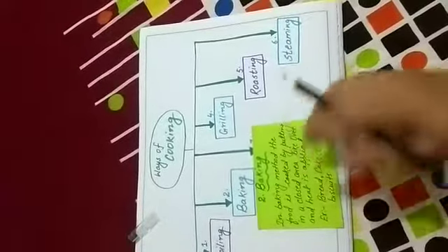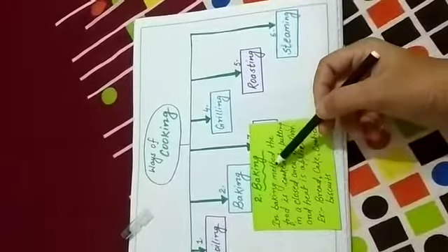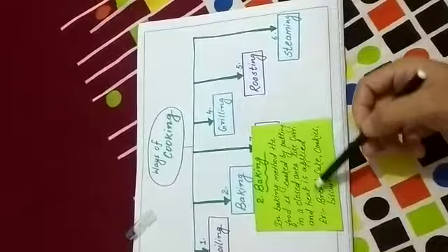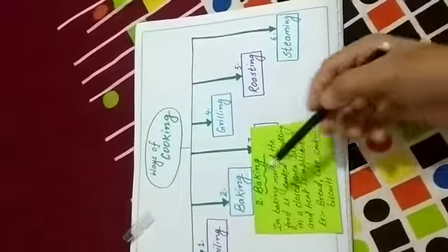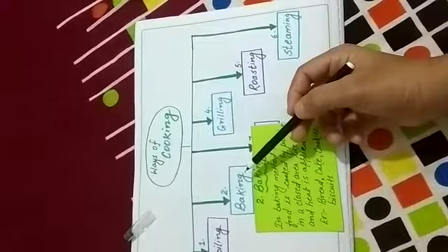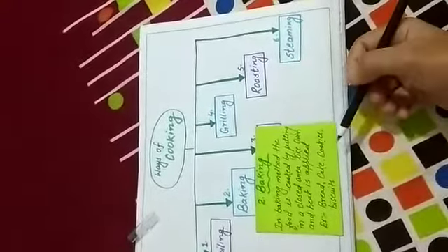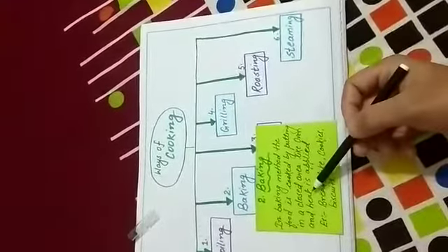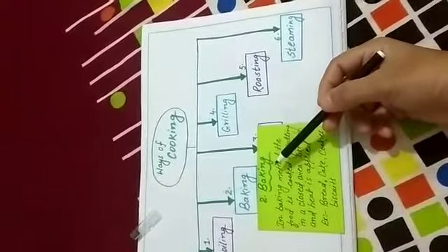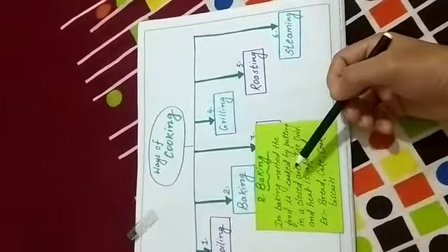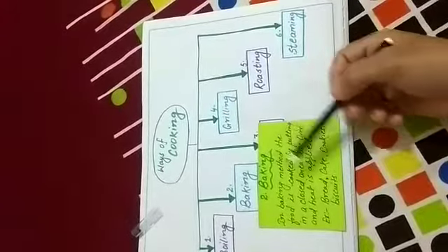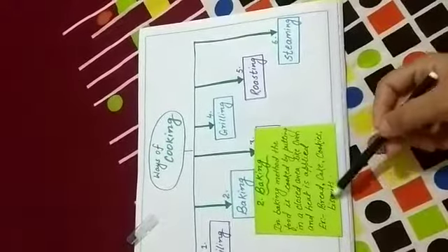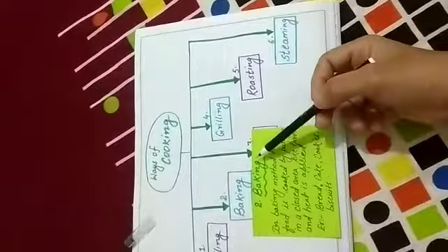If we talk about the baking method, then in the baking method the food is cooked by putting it in a closed area like an oven and heat is applied. So simply in the baking method there is no requirement of water. No water is needed for cooking purpose. Okay, only we need a closed area or a closed container just like an oven, and a continuous heat should be applied so that the food can be baked properly. Some of the foods that can be prepared using the baking method are bread, cake, cookies and biscuit. These are the foodstuffs that can be prepared by the baking method.